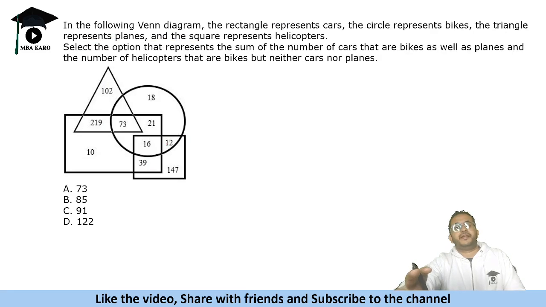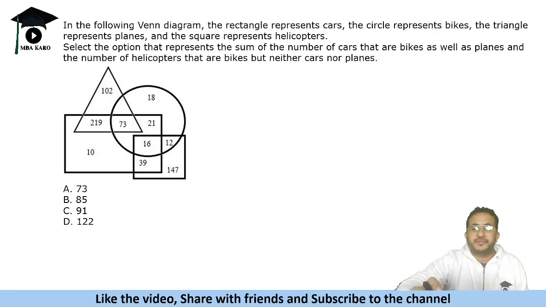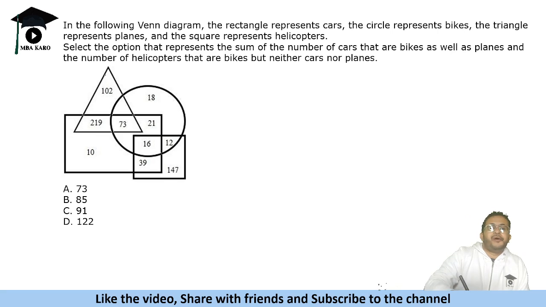In the following Venn diagram, the rectangle represents cars, the circle represents bikes, the triangle planes. So let us name them. This is cars, circle is bike, triangle is plane, and square is helicopter. So what do we need to tell? The sum of the number of cars that are bikes as well as planes. Cars, bikes as well as planes. So that means this, bike is circle and plane is triangle. So this is the number 73.